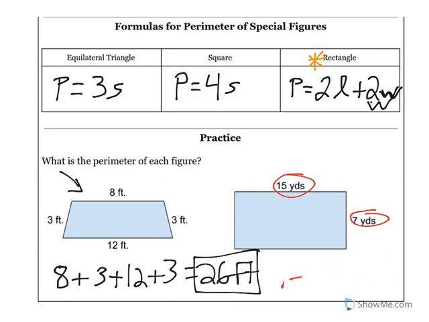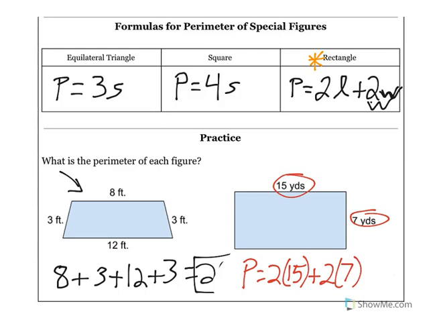Let me erase this and try it again. So again, perimeter is equal to 2 times the length plus 2 times the width. 2 times 15 is 30. 2 times 7 is 14. So our perimeter is 44 yards.